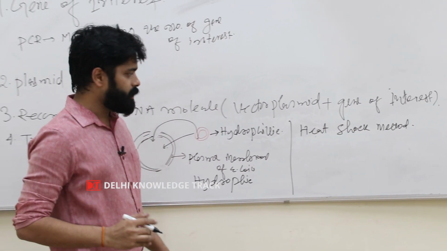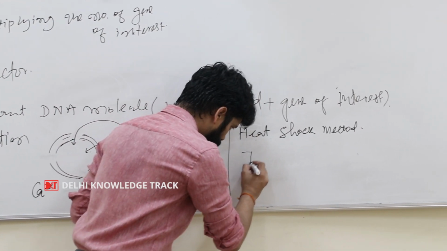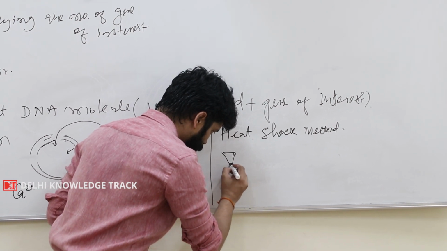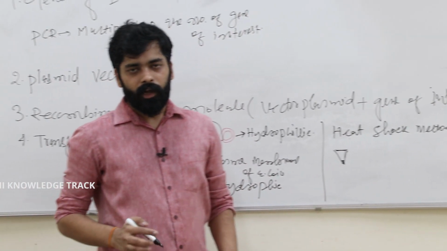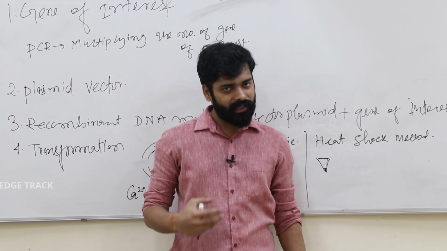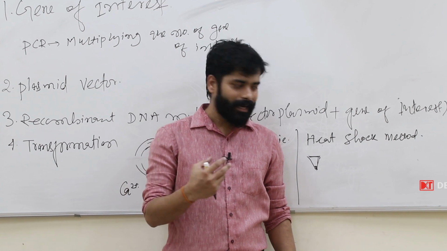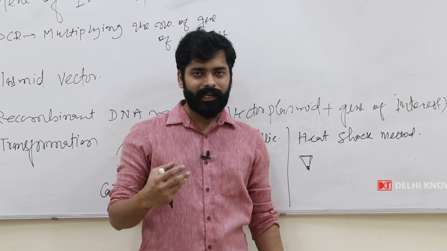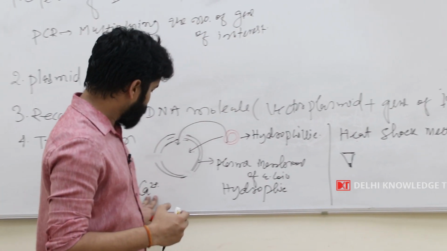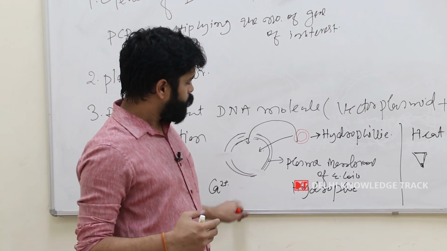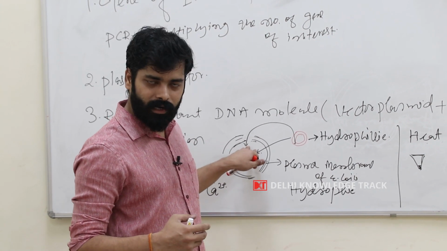What we do in the heat shock method, first of all, we will have an Eppendorf or the test tube in which we will have E. coli cell, competent E. coli cell. Why are we calling it competent? Because now it's able to take plasmid DNA from outside, and we have made this E. coli competent by treating it with ions like calcium ion. So that calcium ion has created a pore, now it is competent.